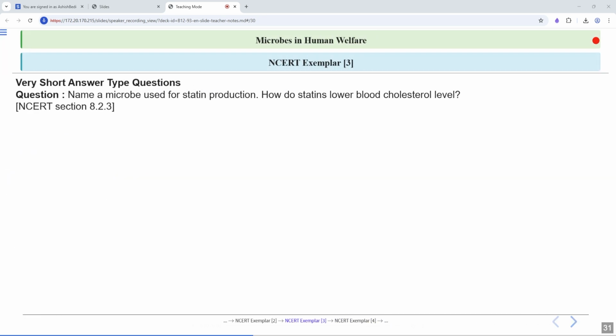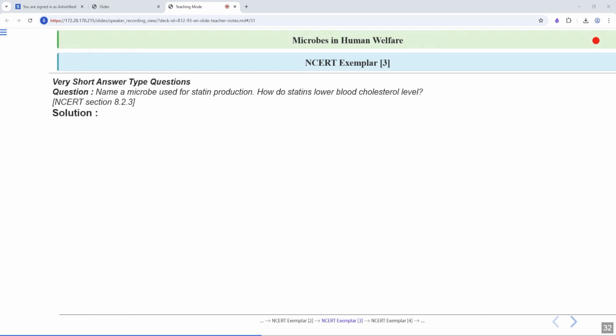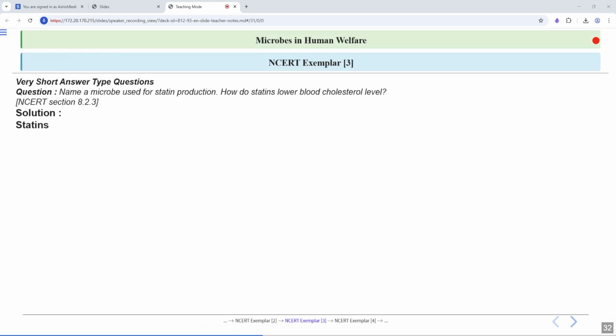Next question, name a microbe used for statin production. How do statins lower the blood cholesterol level? Okay, let's have a look at the answer. Let's talk about statins. Statins are basically bioactive molecules. This means they are chemicals made by living organisms that have a specific effect on our bodies.